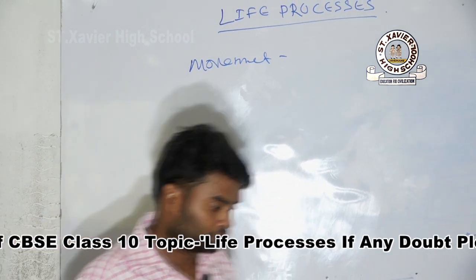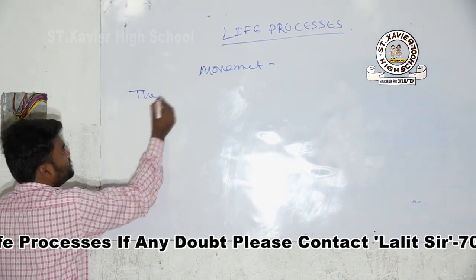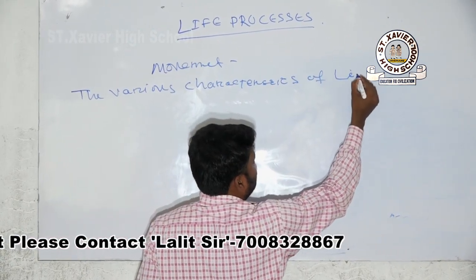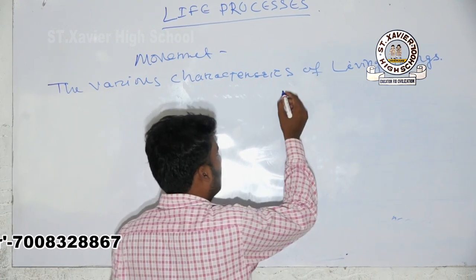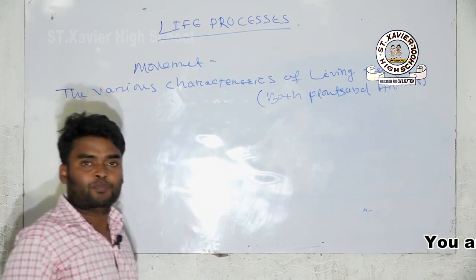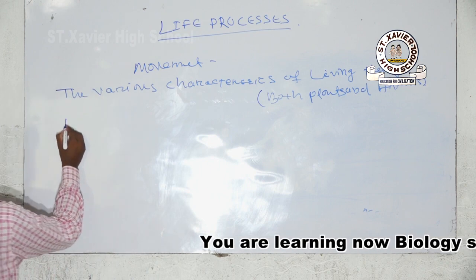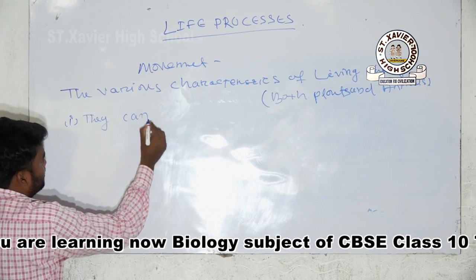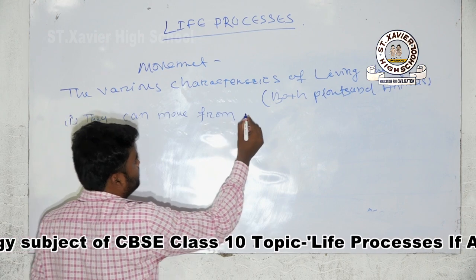Write down now the various characteristics of living things. It includes both plants and animals. Number one, they can move from one place to another.